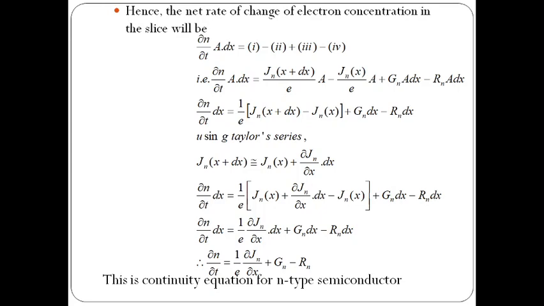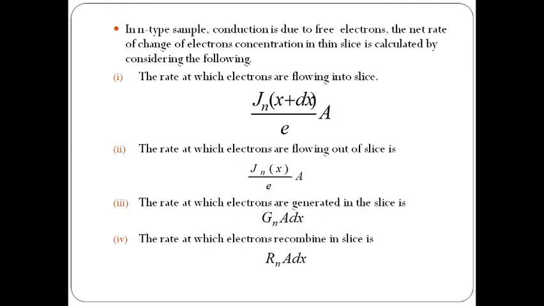So here in the previous slide, the first, the net rate at which electrons are flowing into the slice, it is plus. The net rate at which electrons are flowing out, it is minus. The rate at which electrons are generated in the slice, it is plus. The rate at which electrons recombine in the slice, it is minus.